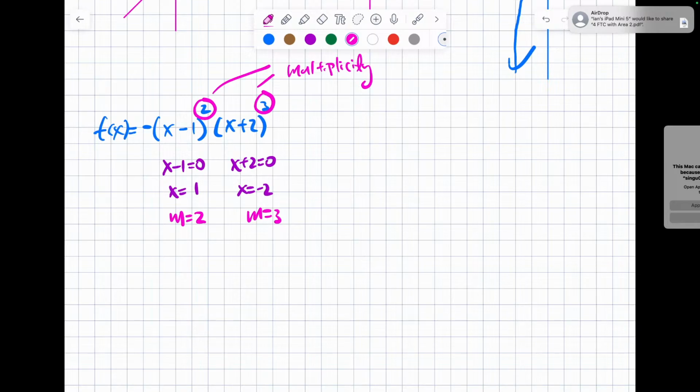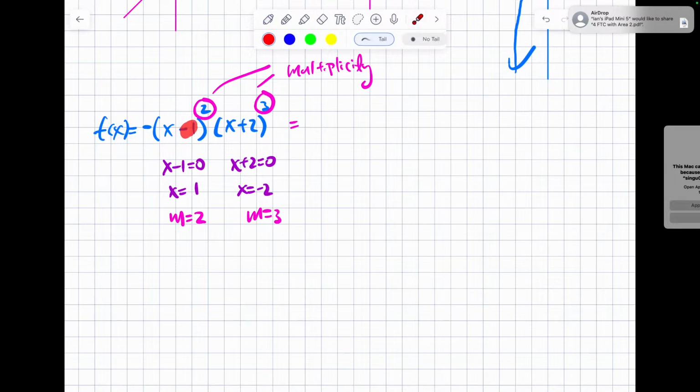Now, one thing I need more is to expand this, but I don't want to expand every single term. What I'm going to do is only expand the first term. Why the first term? Because the first term is going to tell me about end behaviors. So in this case, imagine the 1 is not there, imagine the 2 is not there.